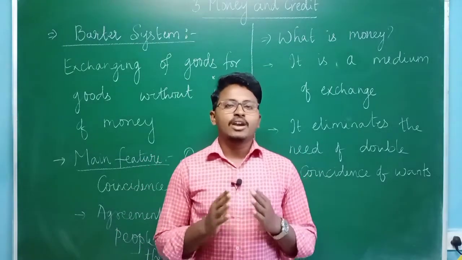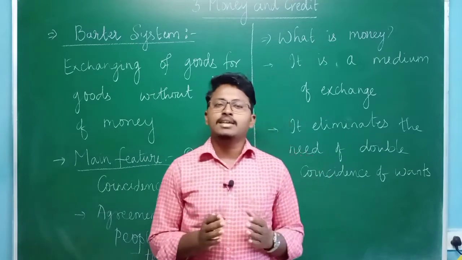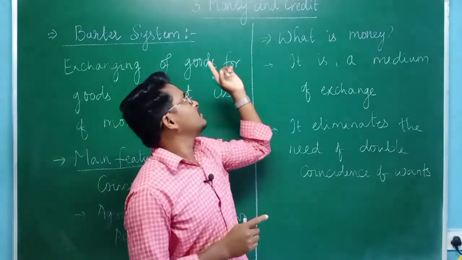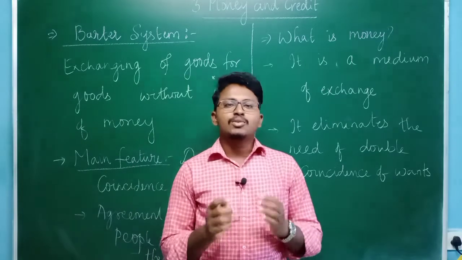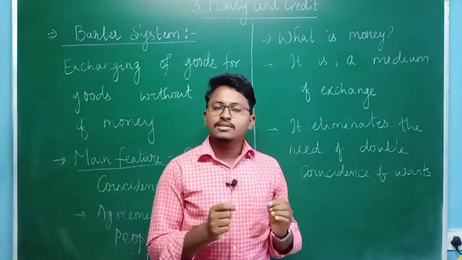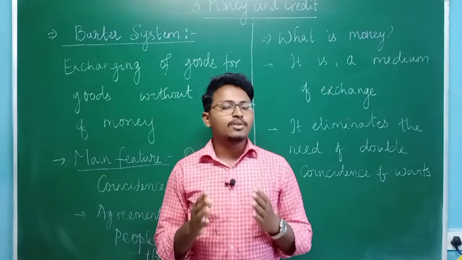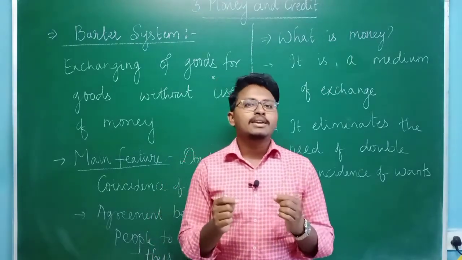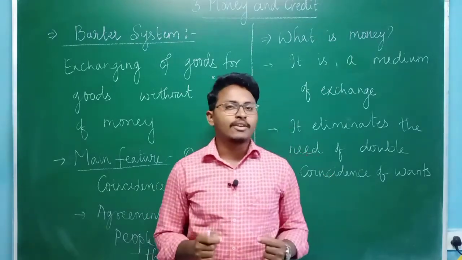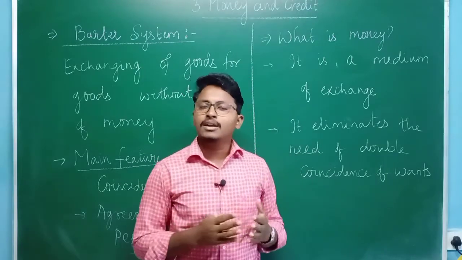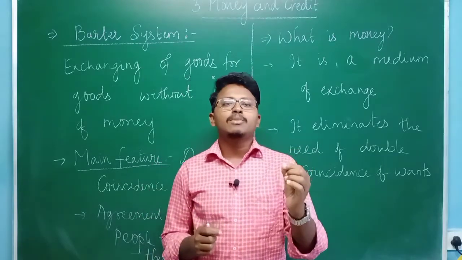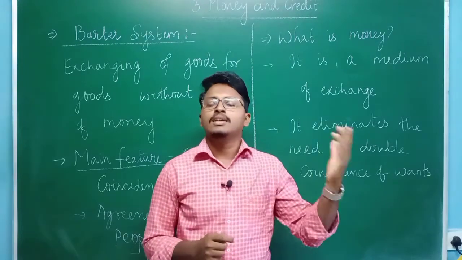In this lecture, we are going to start a new topic from class 10th economics, that is chapter number 3, money and credit. In this lecture, we are going to discuss what is money and what are the modern forms of money. But before that, as you all know, money is one of the very essential things in our life, or you can say it has become part of our life. Why? Because without money, you can neither buy nor sell anything.